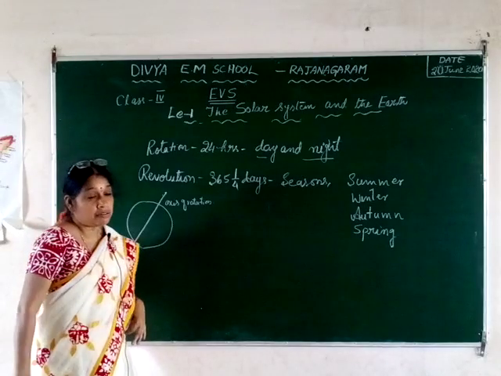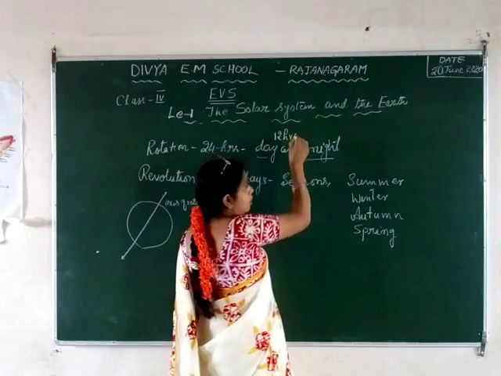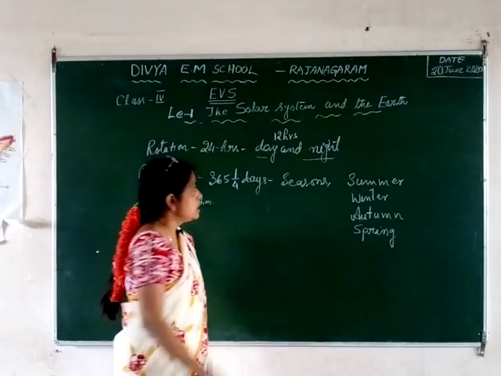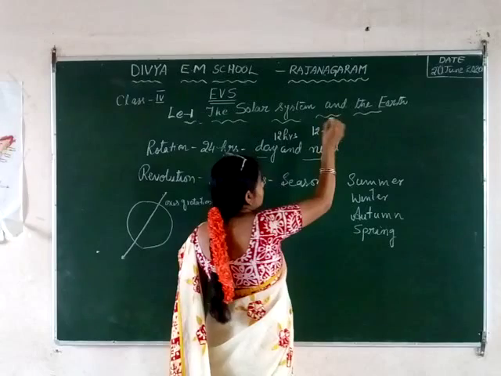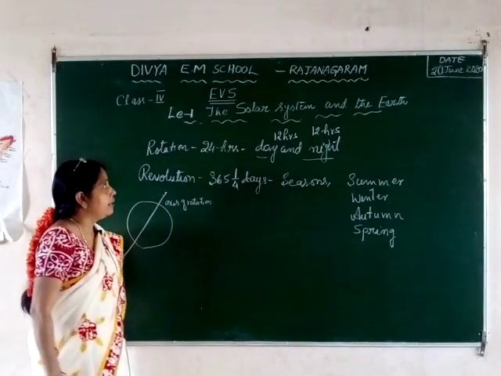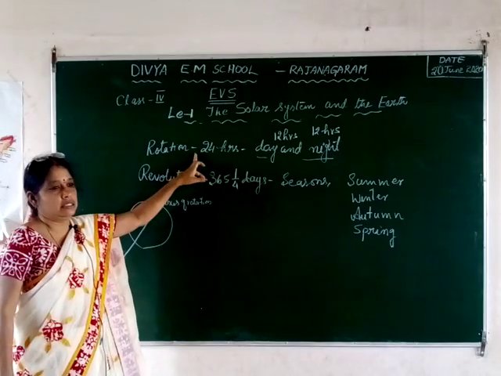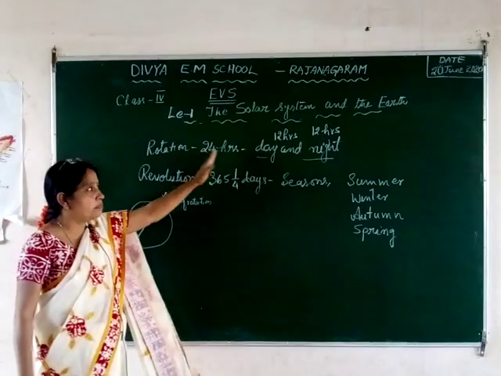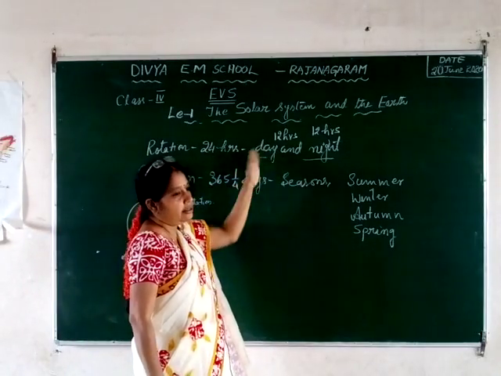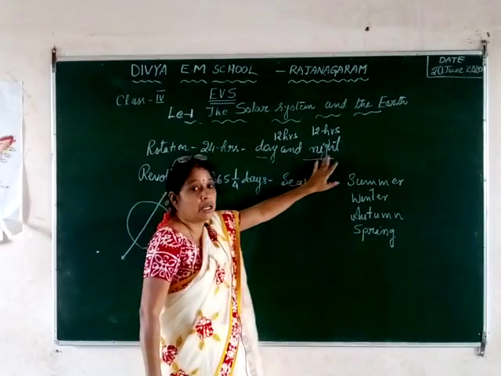How many hours do we have day? We have exactly 12 hours. Not more and not less. So these 24 hours of the day, that is day and night, are because of the rotation of the earth on its axis. The part of the earth which faces the sun becomes day, and the remaining part which is opposite to the sun becomes the night.